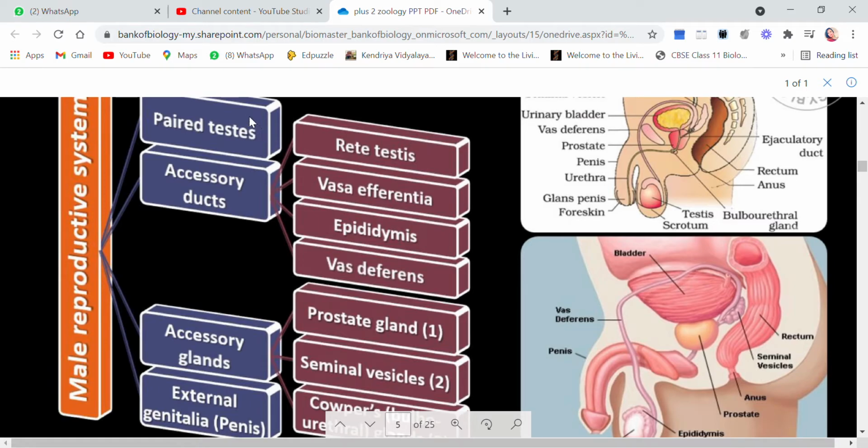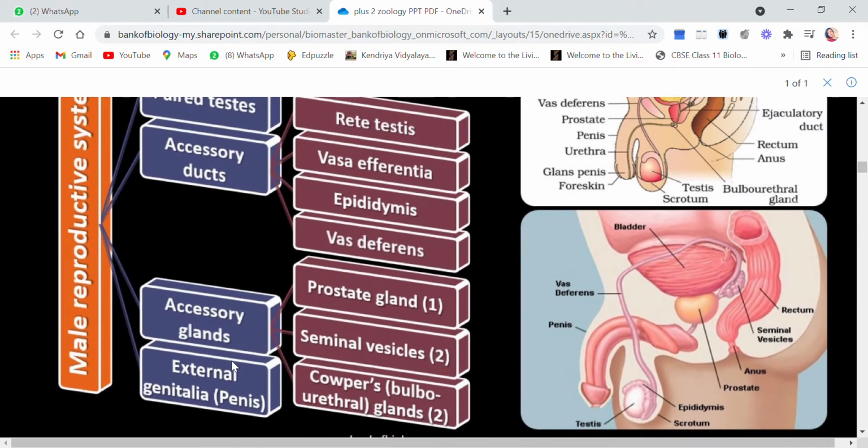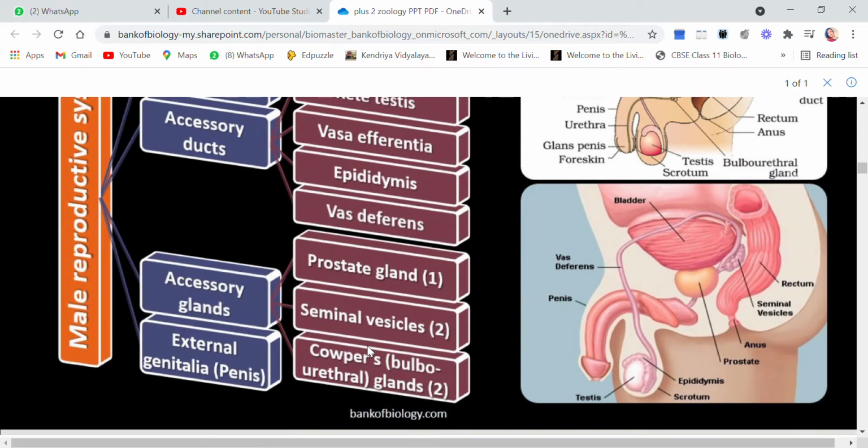Now, paired testes are the main part of the male reproductive system where the sperms are produced. Accessory ducts are again divided into types like rete testis, vasa efferentia, epididymis, and vas deferens. Accessory glands are again of three types: prostate, which is one; seminal vesicles, in pair, two; Cowper's or bulbourethral glands, again in pair, that is why two.